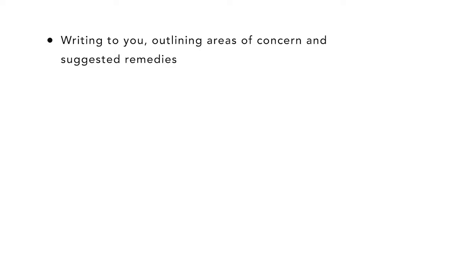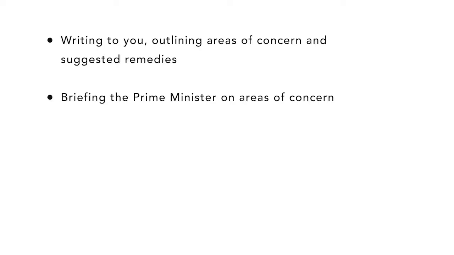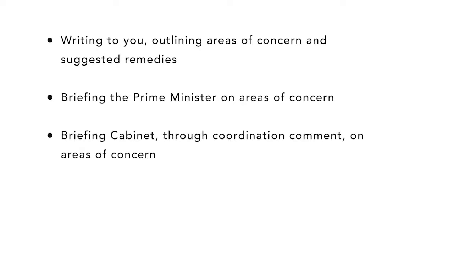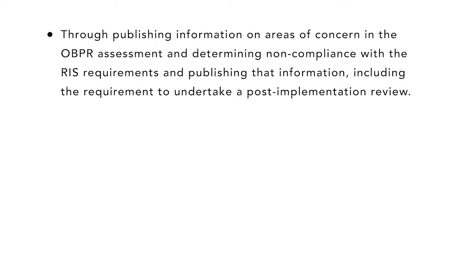If your RIS doesn't meet best practice, you should try to address OBPR's concerns if that is practical. OBPR will communicate the failure of the RIS to meet best practice through a range of methods such as writing to you, outlining areas of concern and suggested remedies, briefing the Prime Minister on areas of concern, briefing Cabinet through coordination comment on areas of concern, through publishing information on areas of concern in the OBPR assessment, and determining non-compliance with the RIS requirements and publishing that information, including the requirement to undertake a post-implementation review.